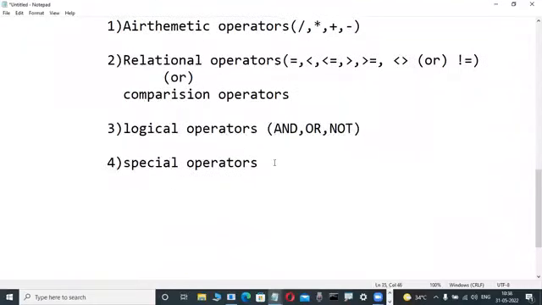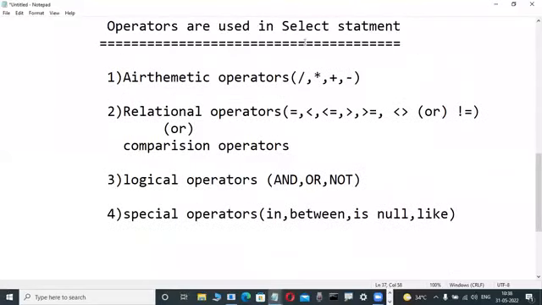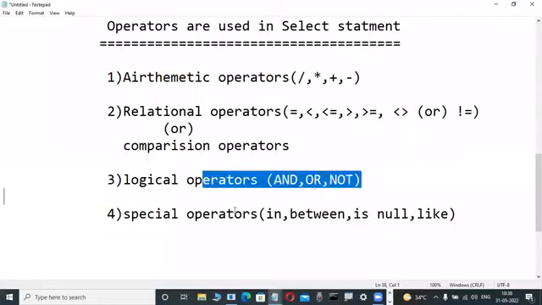Again here, special operators, very important in every database. Special operators are the most powerful. What is that? IN is a special operator, opposite is NOT IN. Here BETWEEN is a special operator, opposite is NOT BETWEEN. Here IS NULL is a special operator, opposite is IS NOT NULL. Here LIKE is a special operator, NOT LIKE only. These are all the things we are learning about practically. But operators available: arithmetic operators, relational operators, comparison operators, logical operators, special operators.